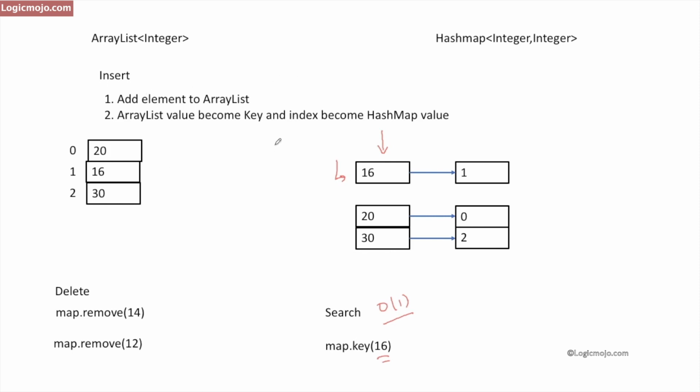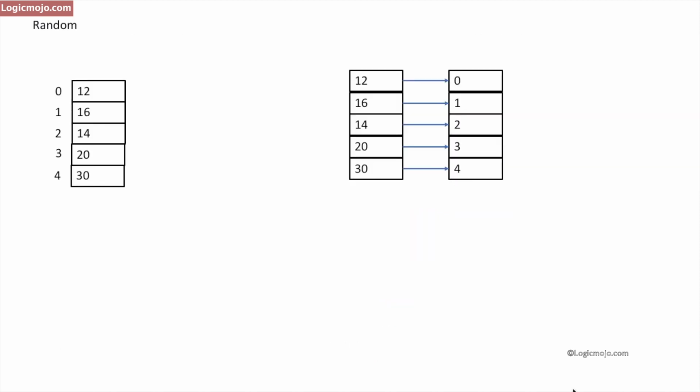Let's see how to find a random element in this combination of data structures. Well, finding the random number is pretty straightforward. As I already explained, we have to use the array list to find the random number and not the hash map, because just by using the array list itself we can easily find a random element and return that. So this is my array list and this is my hash map, where this is the key and this is the value.